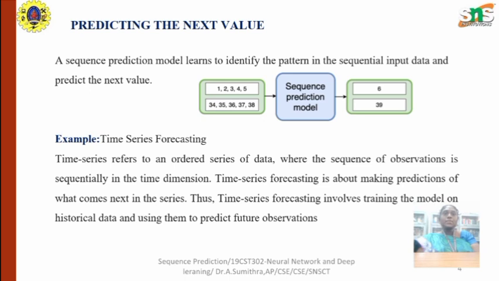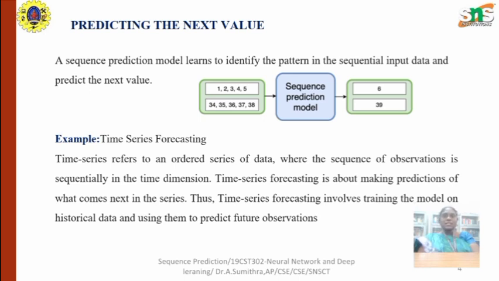Now the sequence prediction applications: natural language processing and time series analysis. In natural language processing, sequence prediction is used for tasks such as language modeling, text generation, machine translation, and sentiment analysis, and RNNs and their variants are employed to model the sequential nature of text data and capture the semantic relationship between the words and the phrases.